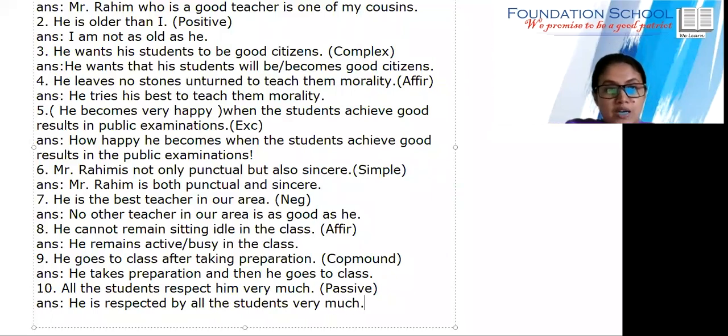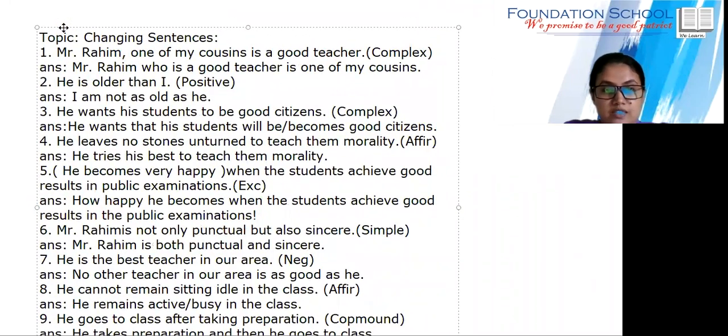So that is our class that we have learned a bit about how to change the sentences. Okay, so let's revise again. Mr. Rohim is one of my cousins. He's a good teacher. So how to make it complex? Mr. Rohim, who is a good teacher, is one of my cousins. Next one, number 2, he is older than I. We need to make it negative. It's comparative degree. So I am not as old as he.